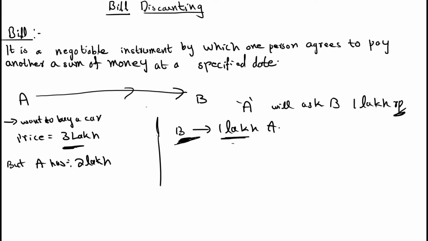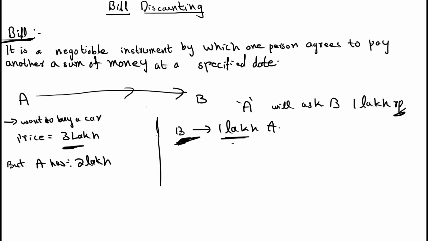Then he needs to go to court. If there is no proper document, the court will not take the case. That means if your business is not legal, there is no proof for your business. So we want some legal business here. For that reason, one method is the bill.